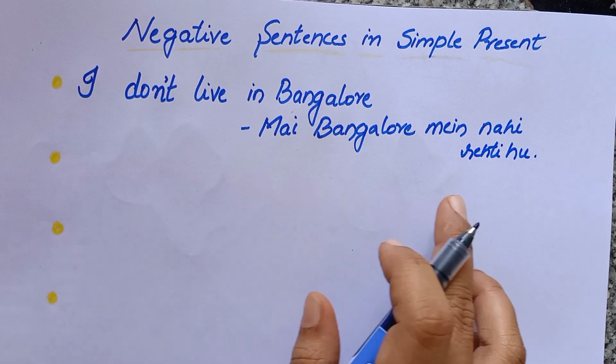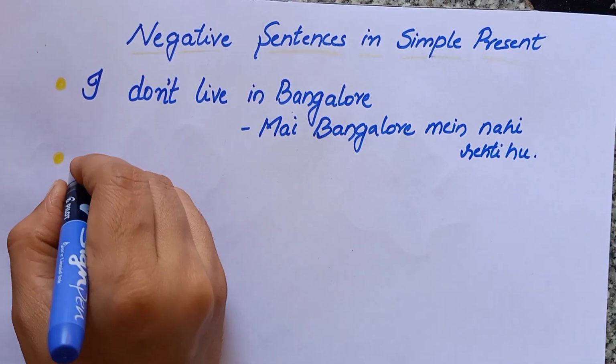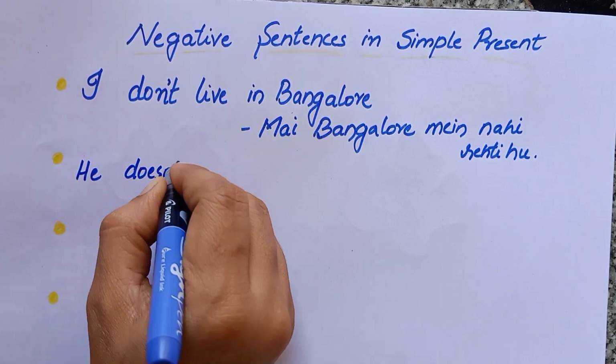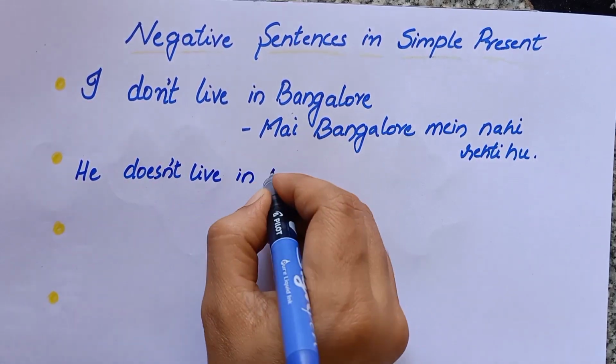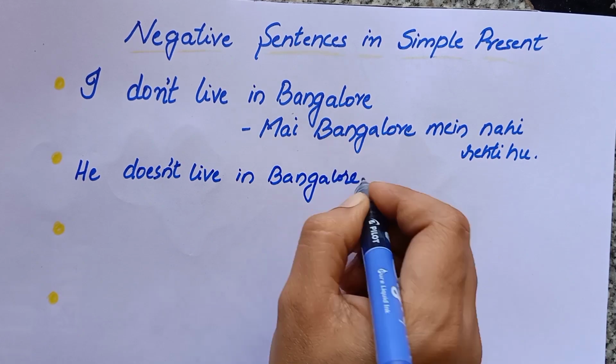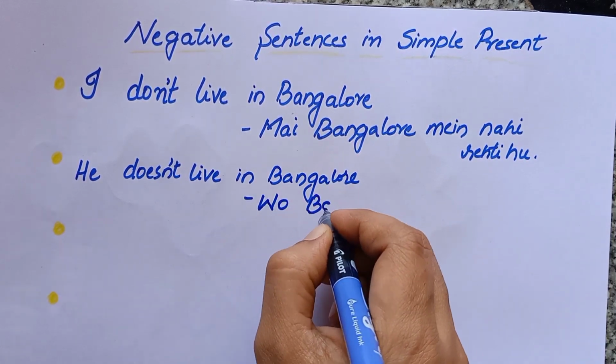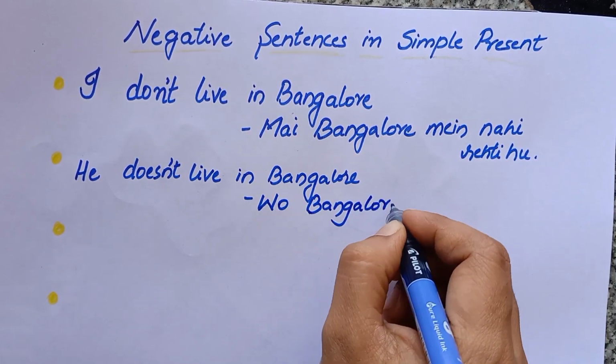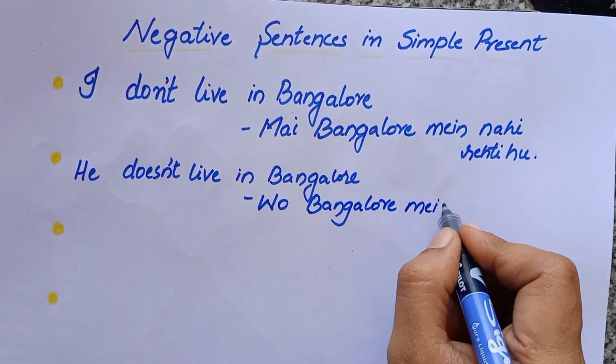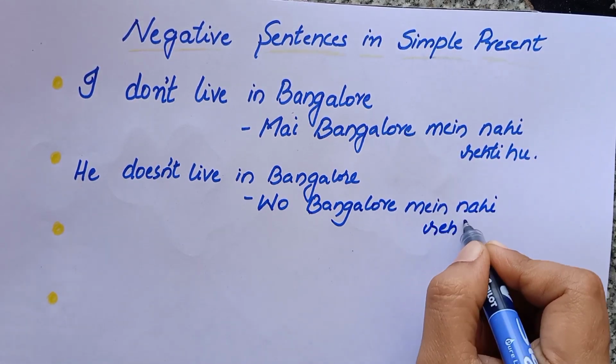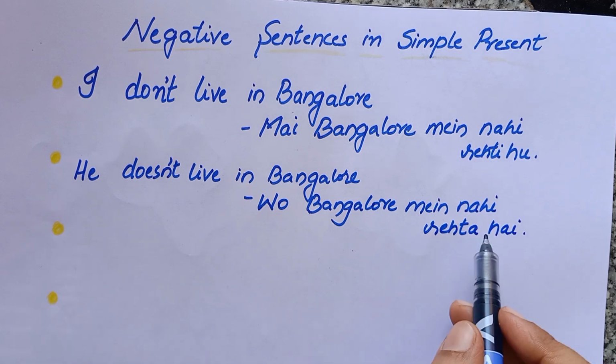Next, he doesn't live in Bangalore. He don't live in Bangalore will be wrong. So he doesn't live in Bangalore. The subject he will use does not. Okay, or doesn't. He doesn't live in Bangalore. वो बैंगलोर में नहीं रहता है.